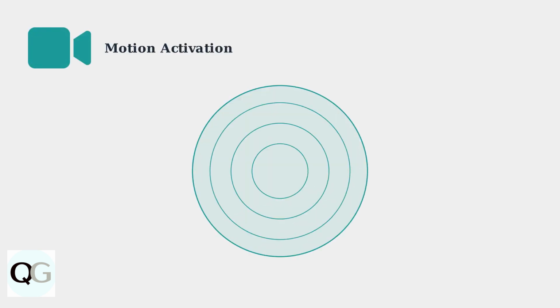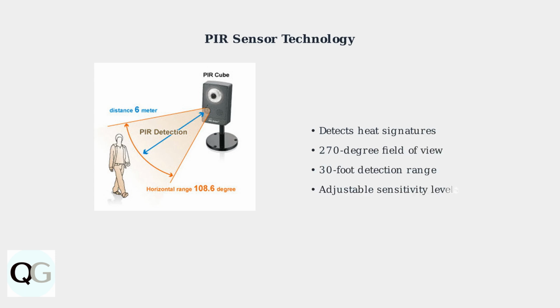Ring floodlight cameras automatically light up when they detect movement using advanced motion activation technology. This feature combines security with convenience, illuminating your property exactly when needed. Ring floodlight cameras use passive infrared sensors, or PIR sensors, to detect heat signatures and movement. These sensors provide a 270-degree field of view with a standard detection range of about 30 feet.